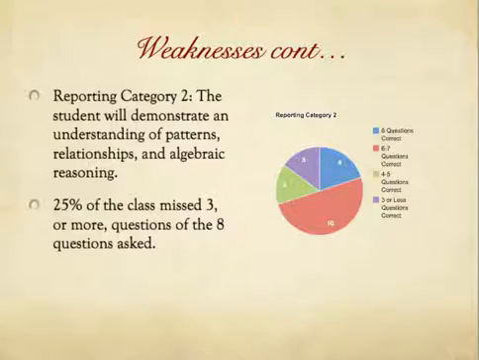The second area that students were weak in was the patterns, relationships, and algebraic reasoning category. 25% of the class missed 3 or more questions of the 8 questions asked. So there were 8 questions in this category, and 10 students answered 6 to 7 questions correct. 4 students answered 8 questions correct, all of them. And then 3 students answered 3 or less questions correct, and 3 students answered 4 to 5 questions correct. So when we're looking at intervention, we're probably going to look at these two groups right here, those 6 students.